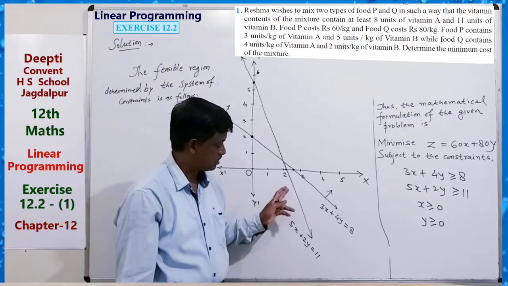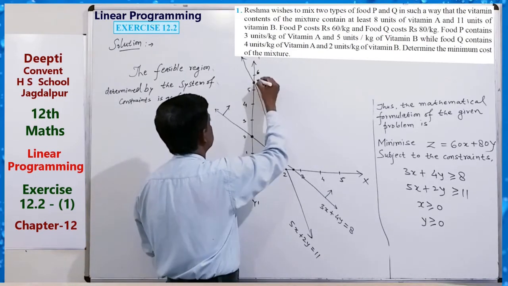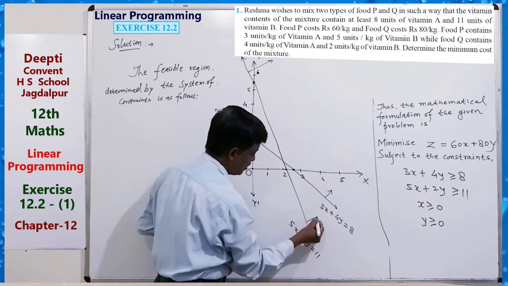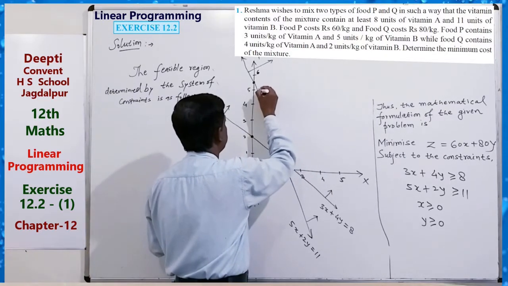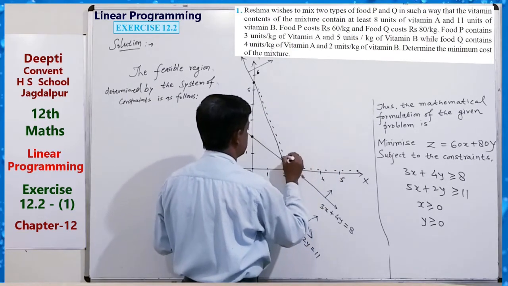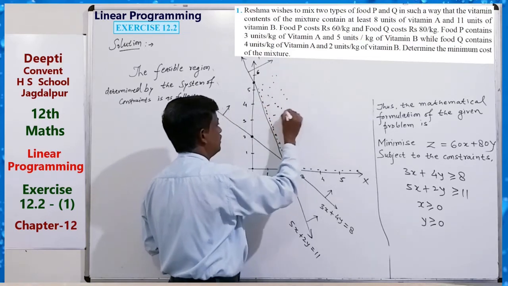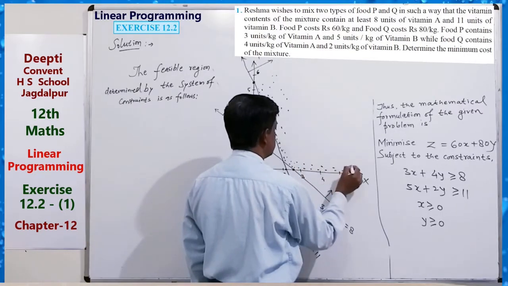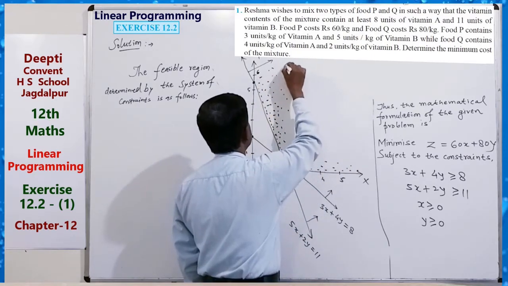And also for the second, the origin does not satisfy. For this also, the solution side is on this side. Okay? Means on this side. That is, our solution region is this side. Just shade this side. Okay, you have to shade it. I have just dotted here, but you have to shade this side. So this is our shaded region.